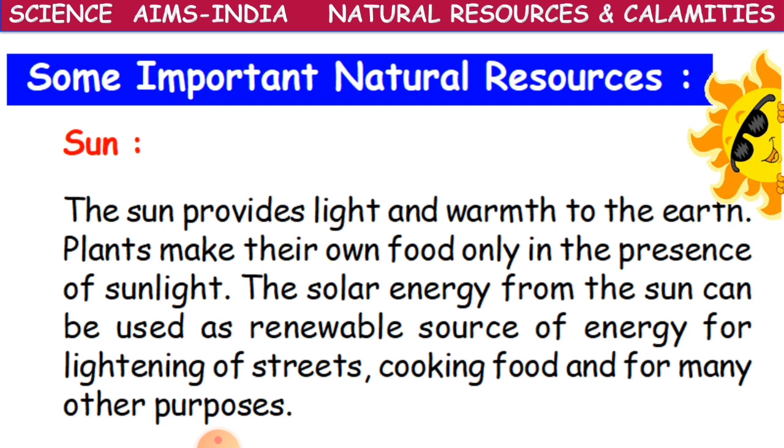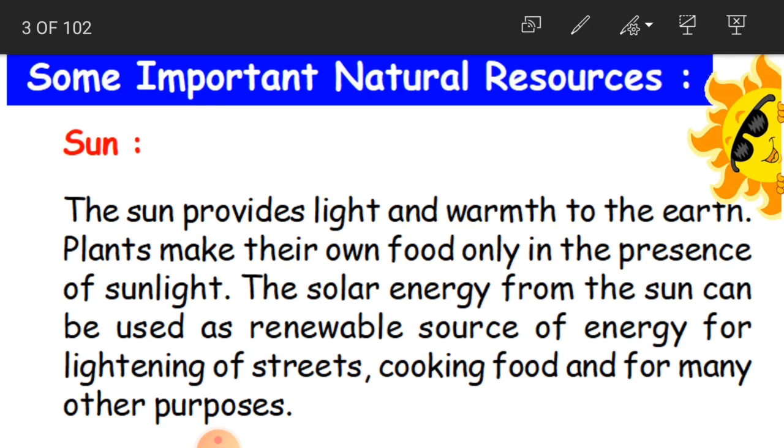The sun provides light and warmth to the earth. Plants make their own food only in the presence of sunlight. Now children, what is the advantage of the sun? It is going to provide light and warmth to the earth. Without this light, we will not be able to survive.